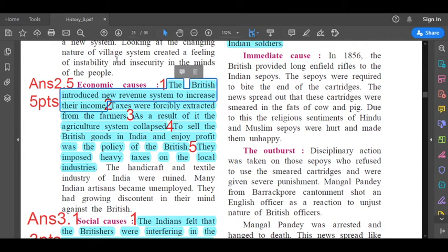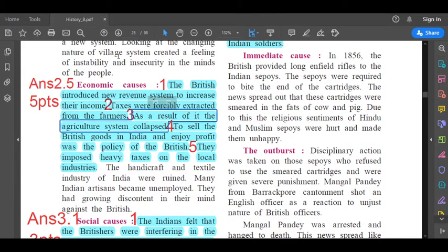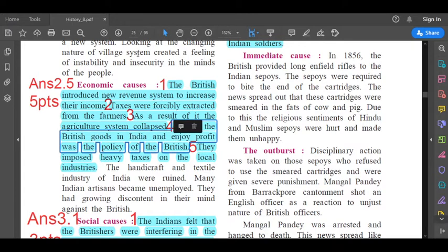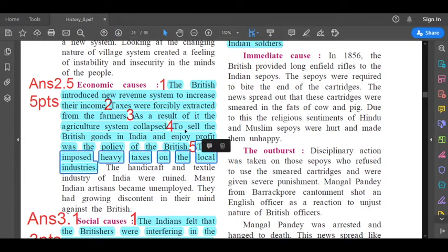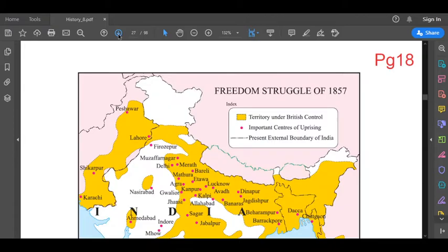The British introduced the new revenue system to increase their income. Second point, taxes were forcibly extracted from the farmers. Third, as a result of it, the agriculture system collapsed. Fourth, to sell the British goods in India and enjoy profit was a policy of the British. The fifth and the last point, they imposed heavy taxes on the local industries. Till here. So that is answer 2.5, 5 points. Now let us go to the next question.